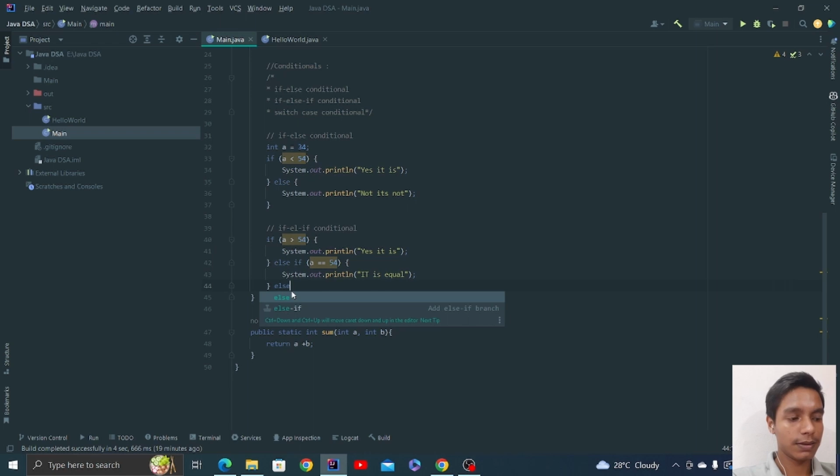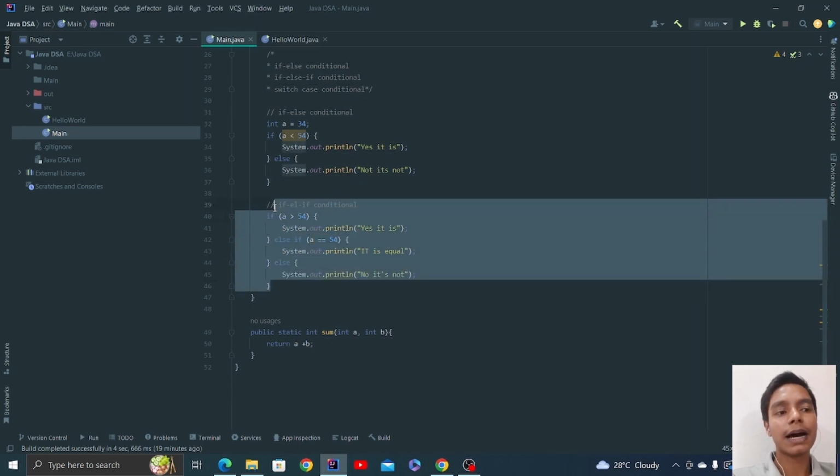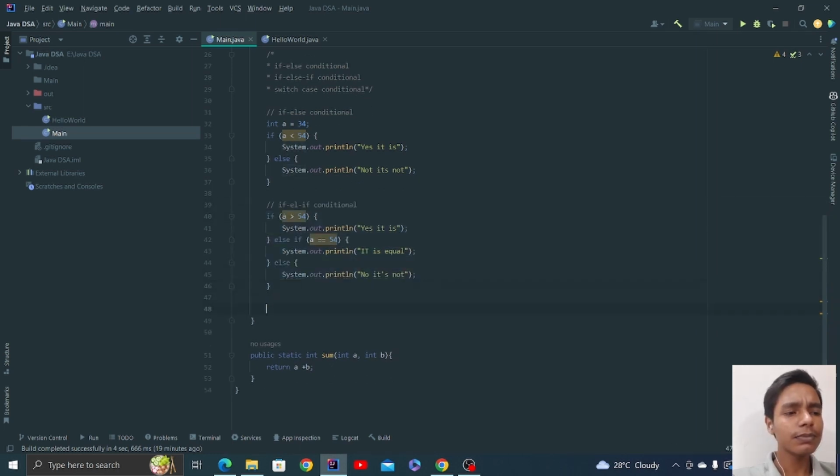Else, if those cases do not meet the required condition, then just print "no, it's not." As simple as that, right? This is how our else if condition works.